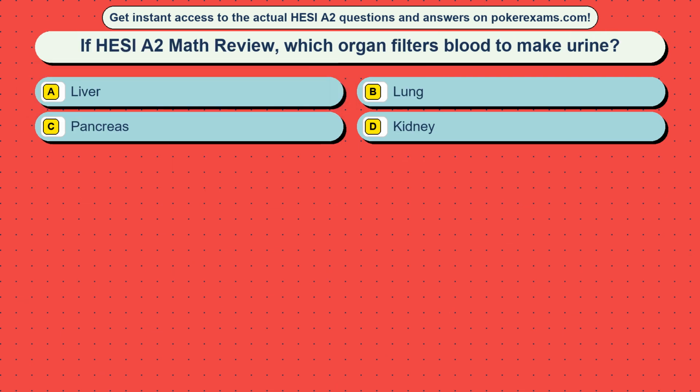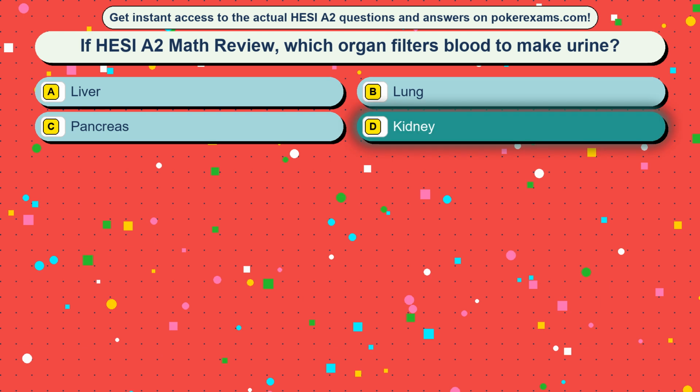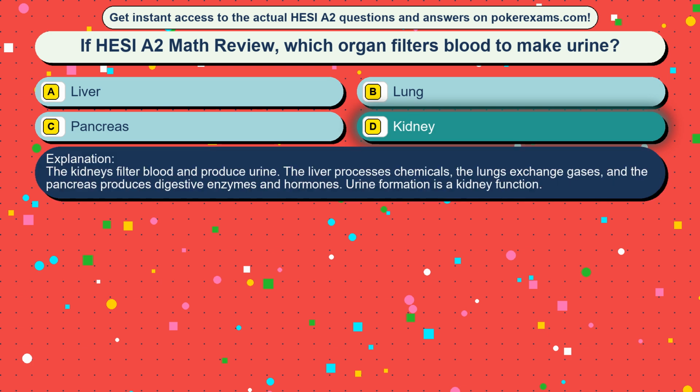Question 50. If HESI A2 Math review, which organ filters blood to make urine? Option A, liver. Option B, lung. Option C, pancreas. Option D, kidney. The correct answer is option D, kidney. The kidneys filter blood and produce urine. The liver processes chemicals, the lungs exchange gases, and the pancreas produces digestive enzymes and hormones. Urine formation is a kidney function.